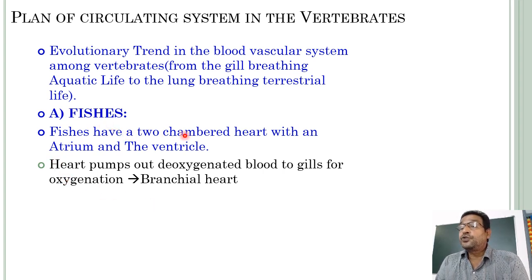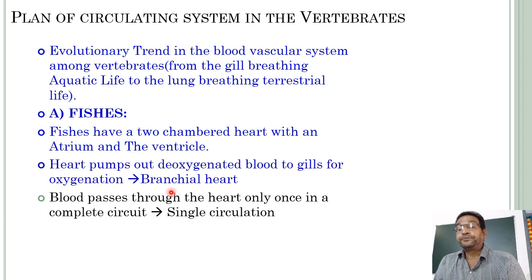Fishes have a two-chambered heart with an atrium and a ventricle. Only one atrium and only one ventricle. Next, the heart pumps out deoxygenated blood to the gills for oxygenation. Such type of heart is called branchial heart.